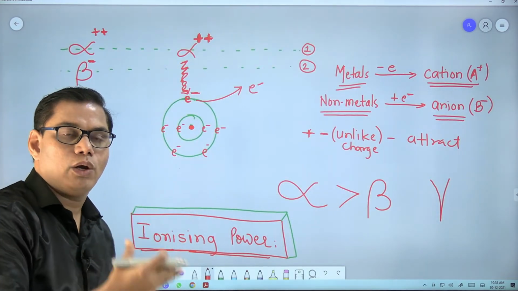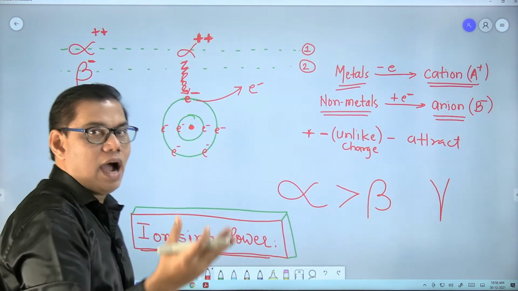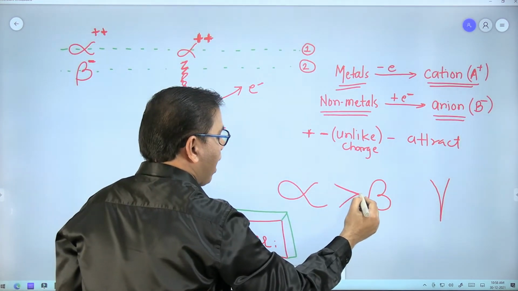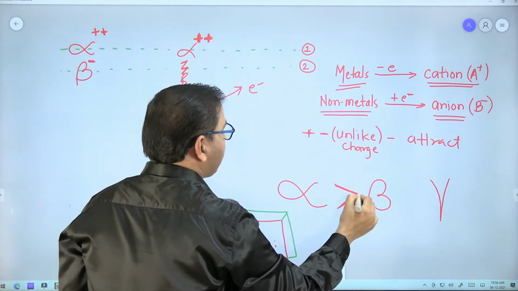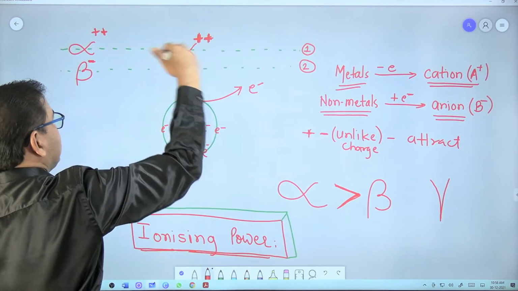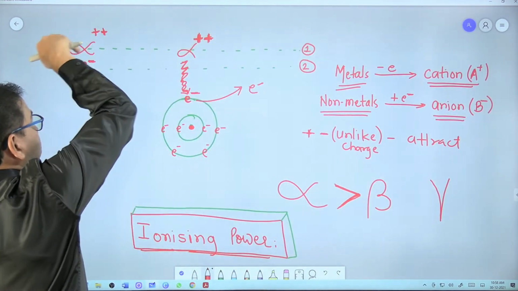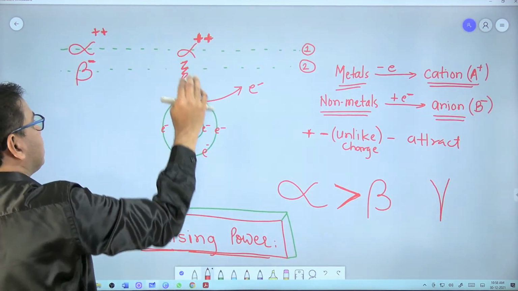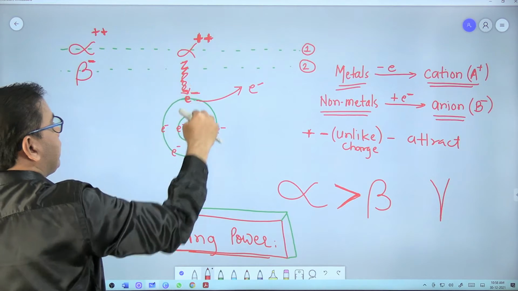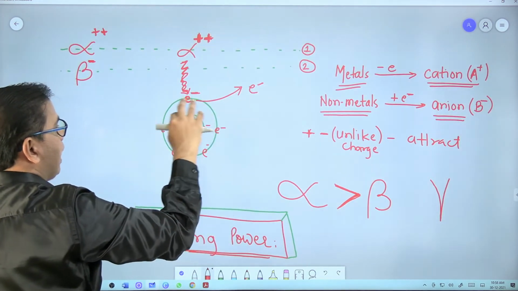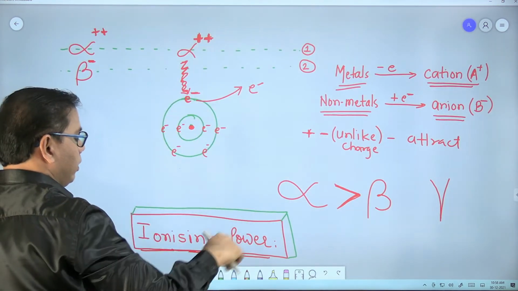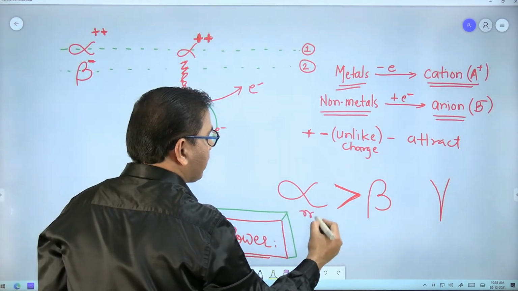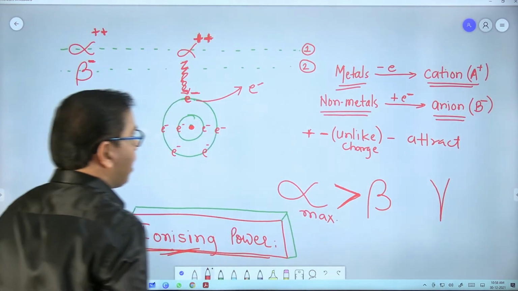When an electron is lost, the atom will become an ion. So we say that the alpha particle has the maximum power of ionization because of 2 positive charges. So even if the alpha particle is passing at some distance from an electron, it can pull out these electrons and it can convert an atom into an ion. So we say the alpha particle has the maximum ionization power.